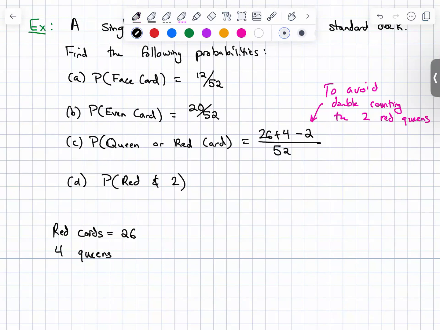Let's take a moment to understand that. So 26 red cards total. The probability of drawing a red card is 26 out of 52, and that is including the 2 red queens. And there are 2 additional queens on top of that. So you could do this in a lot of different ways. You could do 26 plus 2, saying that you've already counted the 2 red queens in the 26 red cards. Or you could do 26 red cards plus 4 queens minus the 2 red queens, because we've already accounted for them in the 26. There's a lot of different ways you can do it, but that ends up being 28 out of 52.